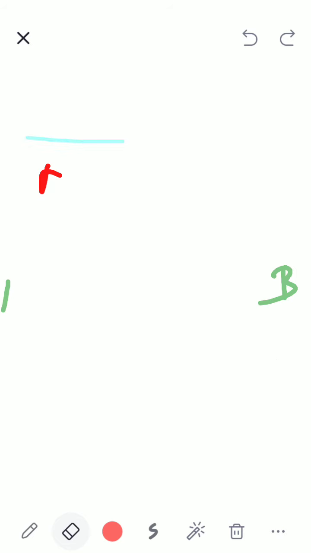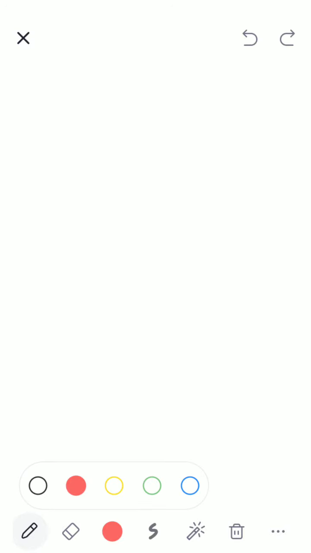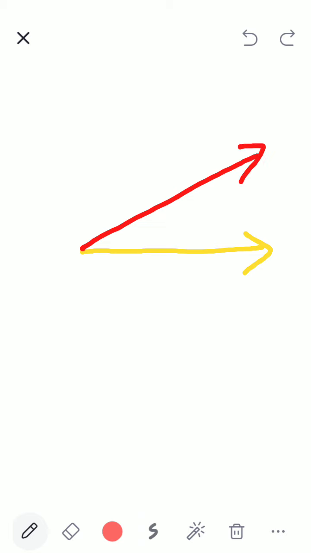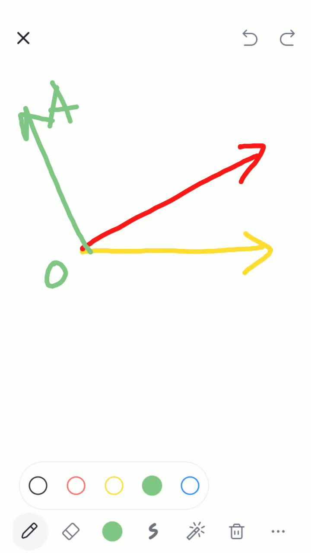Now suppose I have another condition. Children, this is all visualization. It is pure logic. Don't get confused by the textbook and all that. Suppose I have this line ray, and suppose I have another line ray. Now I mark this A, O, P, and Q.